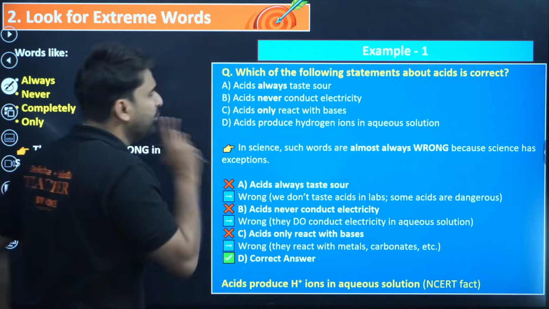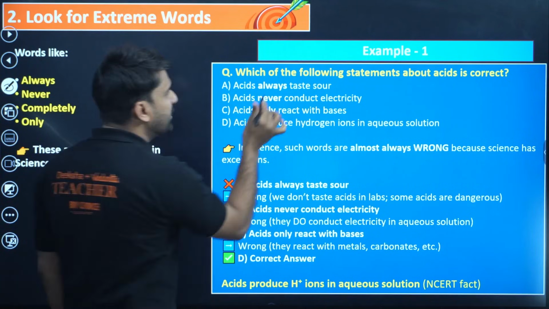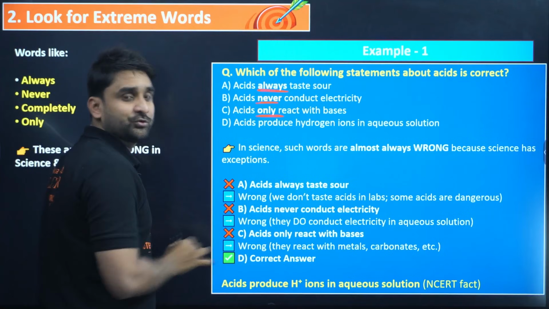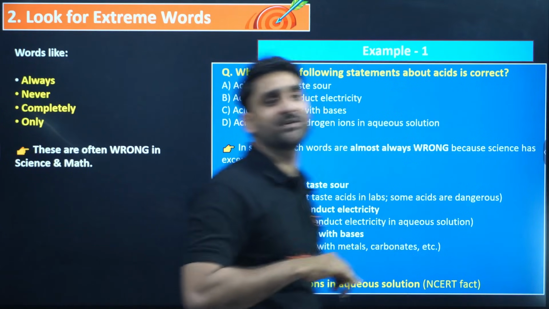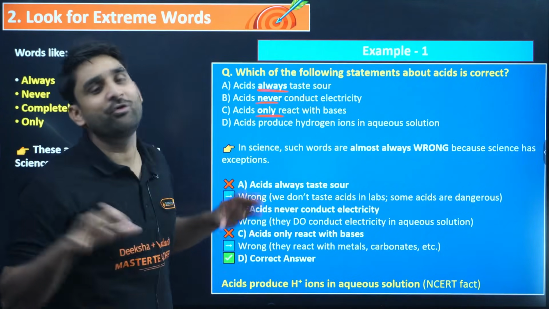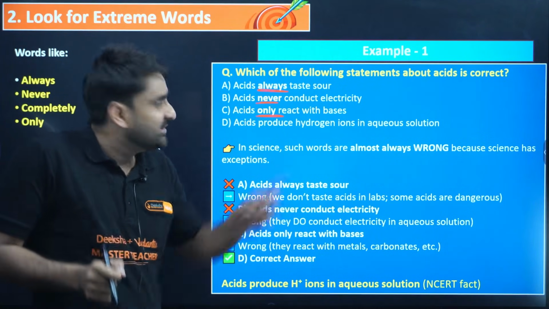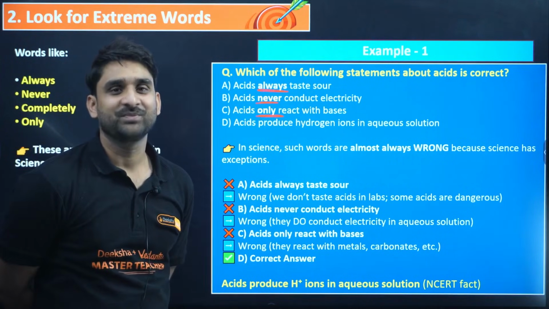So my dear, if you see here the four options, the word "always" is there, the word "never" is there, the word "only" is there. Basically these words are called extreme words. Often it is found that if these words come up in the options, there is a huge chance that these options will be incorrect. Are you getting my point?